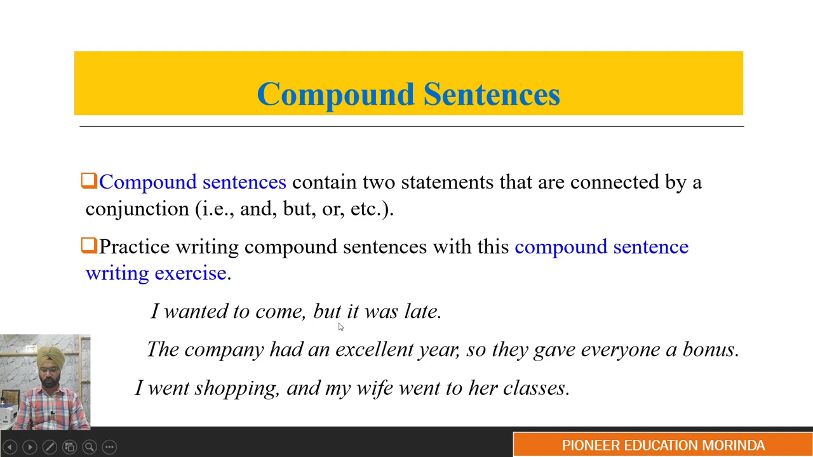The first is but, then so, and then and. So what is the function of conjunction? They combine two sentences and make the sense together. If you read only one sentence, then that is not going to make that kind of sense. So in order to make that sense, we need compound sentences.